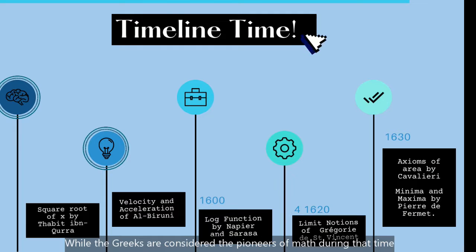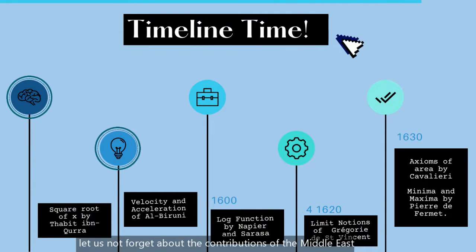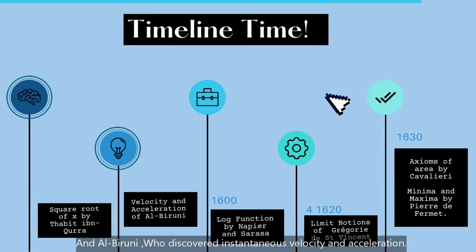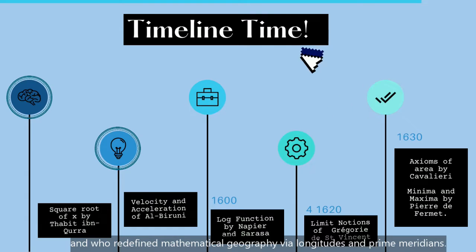While the Greeks are considered the pioneers of math during that time, let us not forget about the contributions of the Middle East. From the discovery of the integral of the square root of x by Thabit ibn Qurra, a Mesopotamian scholar, and Al-Biruni, who discovered instantaneous velocity and acceleration and who redefined mathematical geography via longitudes and prime meridians.